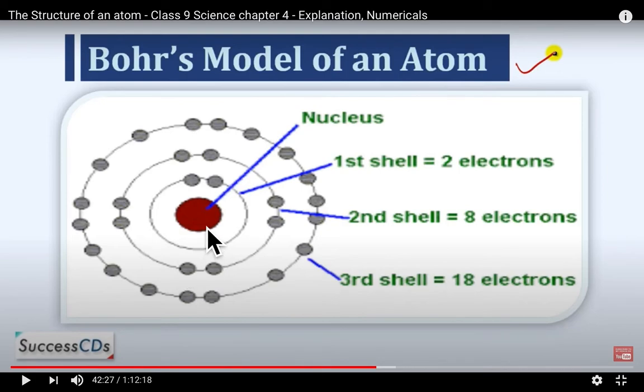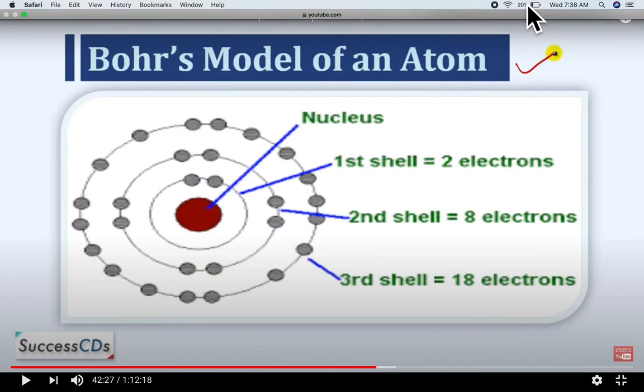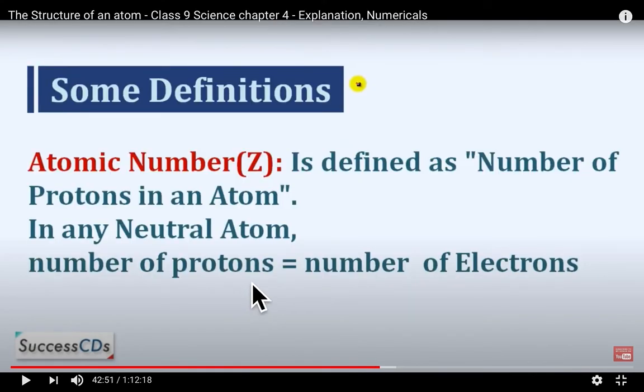This is the nucleus. The nucleus consists of protons and neutrons. These are the first shell, K shell, 2 electrons, L shell, 8 electrons, and third shell, M shell, has 18 electrons. On the basis of that, there are some definitions which we have to learn.